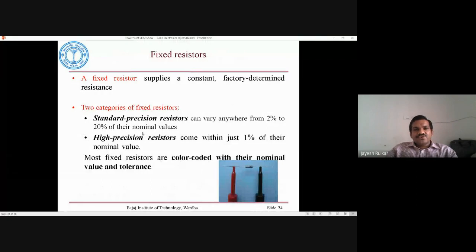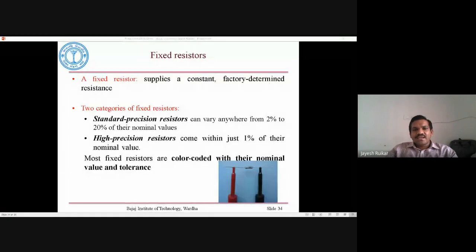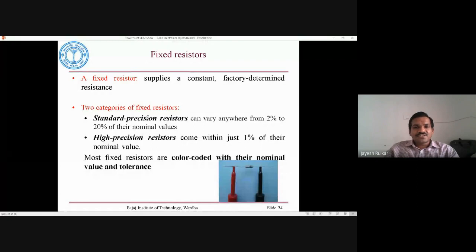As I told you about the fixed resistor, it supplies a constant, or you can say factory determined, resistance. Whatever value is given by that resistor will be the same, or it will provide a fixed value. There are two categories of fixed resistors that I have mentioned here. One is the standard precision resistor, and that can vary from 2% to 20% of its nominal value.